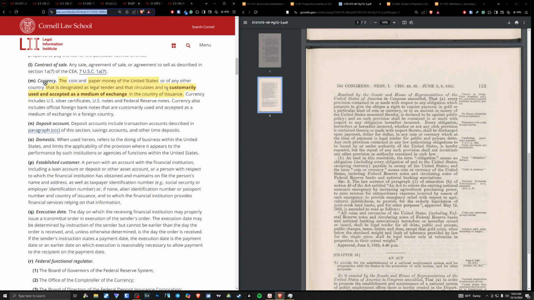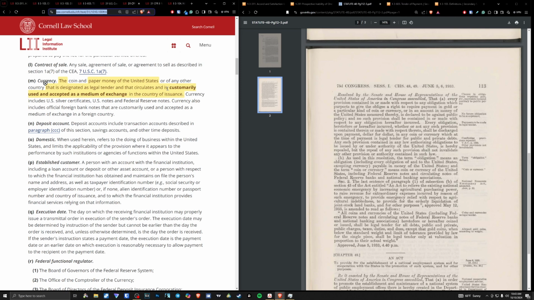Customarily. What are customs? The customs of banking, the customs of merchant law. Okay? It's codified within the Lex Mercatoria, bills of exchange, promissory notes, bonds. We have all of these things. You can read the Lex Mercatoria. You can read the Merchant's Companion. You can read the Merchant's Directory.